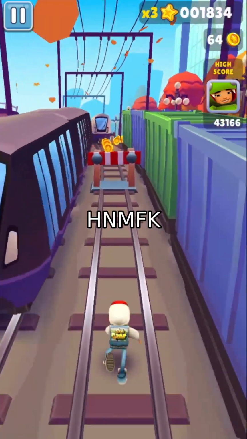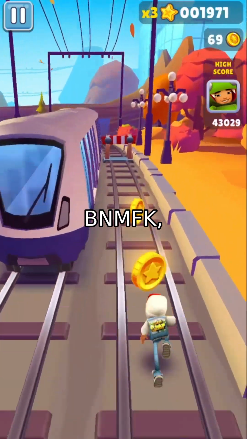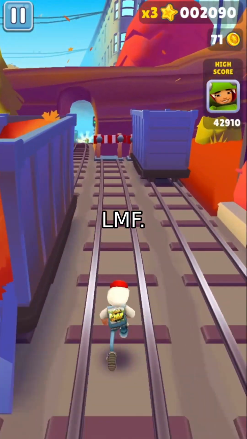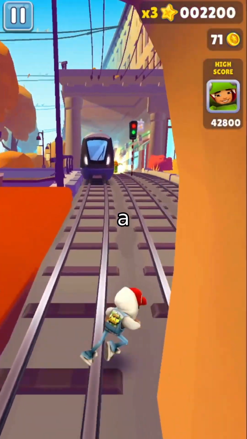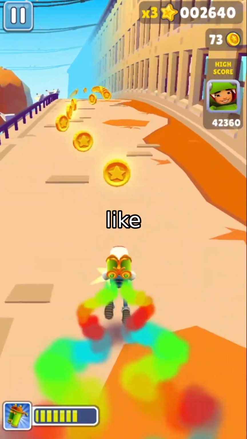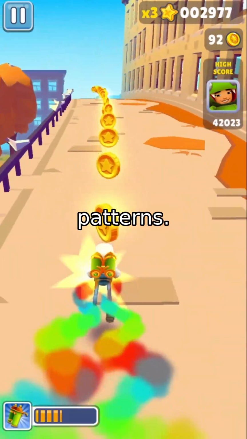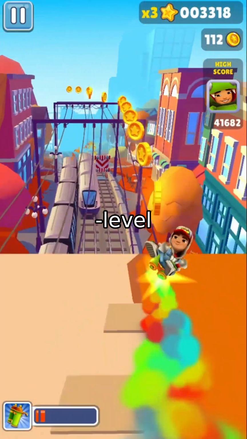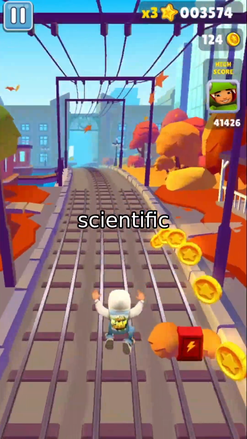They paired HNMFk with boolean matrix factorization, BNMFk, and logistic matrix factorization, LMF. Think of BNMFk as a filter that turns messy data into clear yes-no connections, while LMF adds probabilities, like guessing how likely a link is based on existing patterns. Together, they create a three-level topic tree that maps materials to their scientific themes.